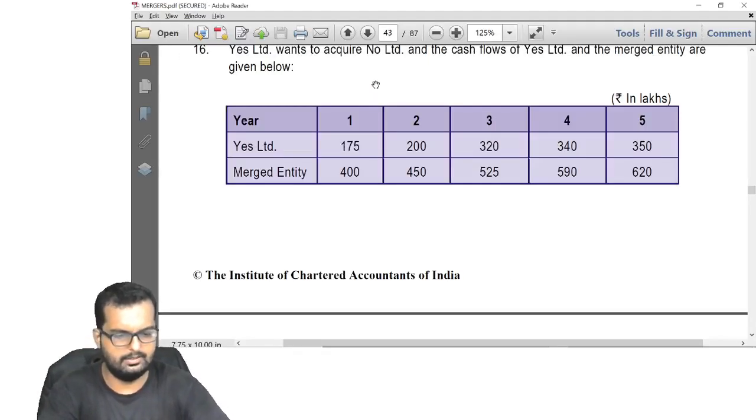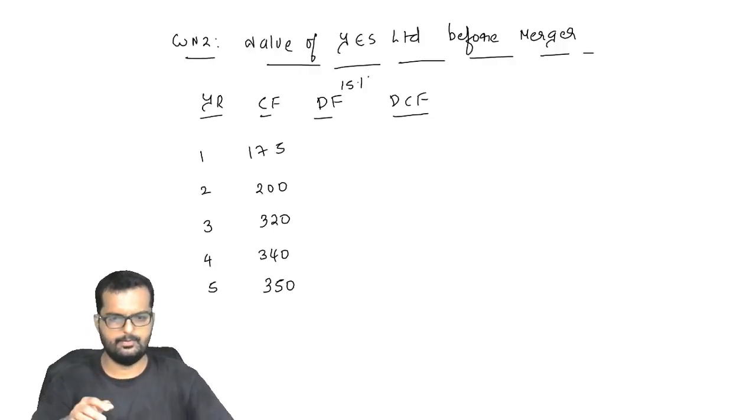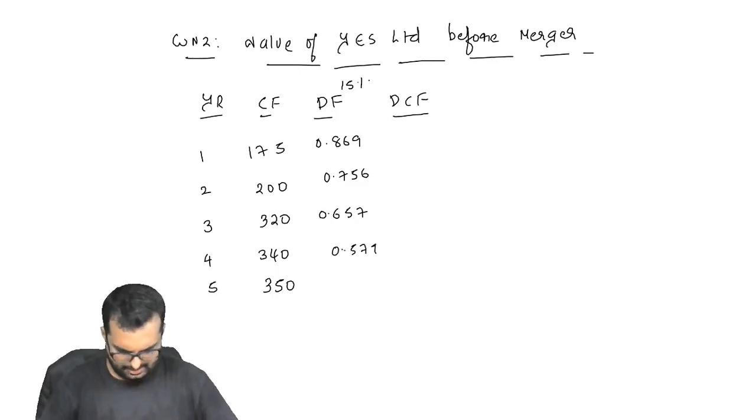And the discount factor is said to be how much percentage, friends? 15%. So 0.869, 0.756, 0.657, 0.571, and the last one is 0.497.